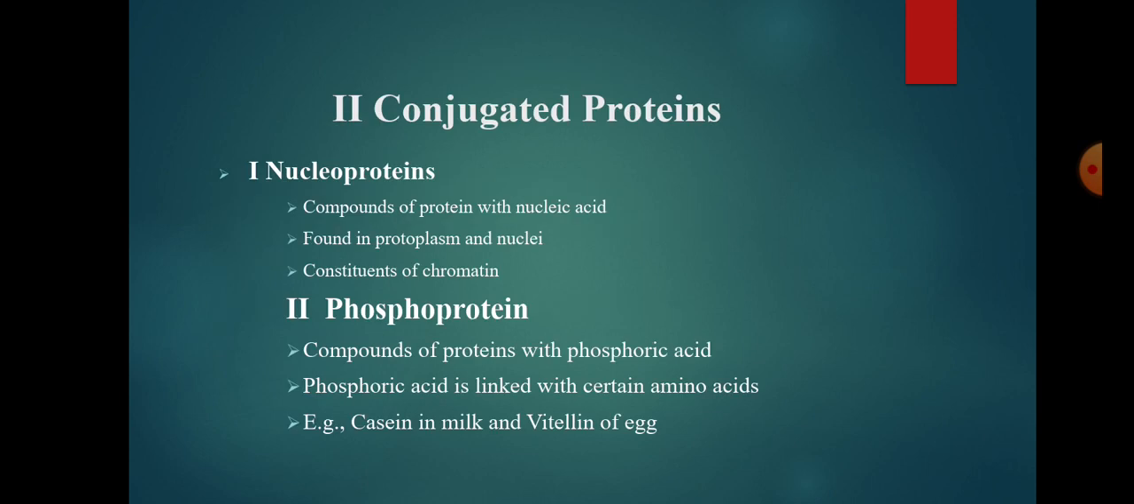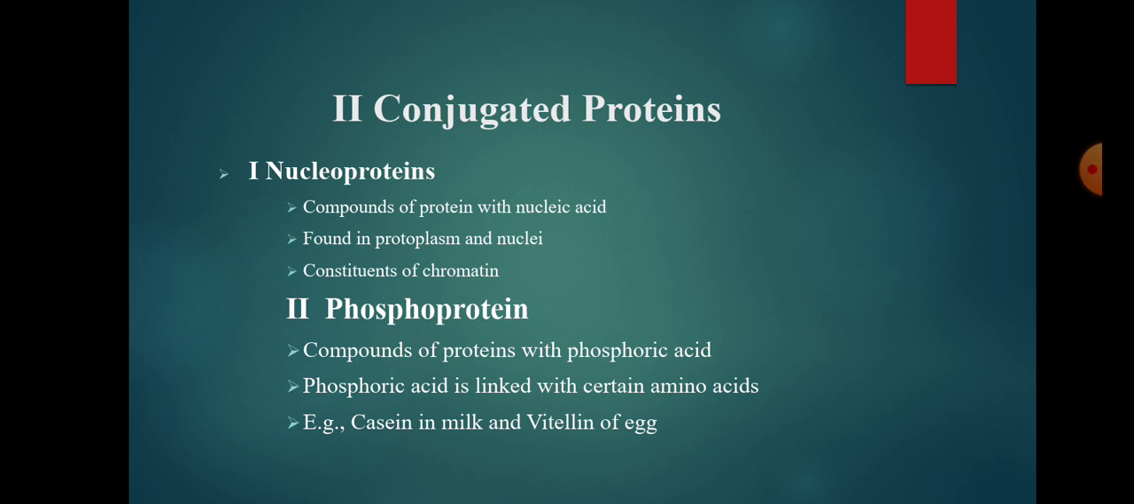The second one is conjugated proteins. These are proteins composed of simple protein combined with some non-protein substances known as prosthetic groups. They are classified according to the nature of the non-protein groups, or the prosthetic groups, to which the proteins are attached.